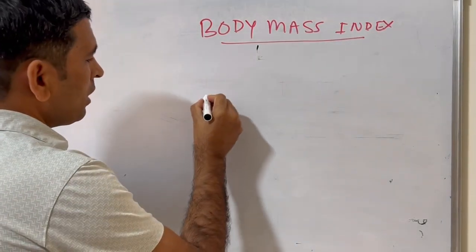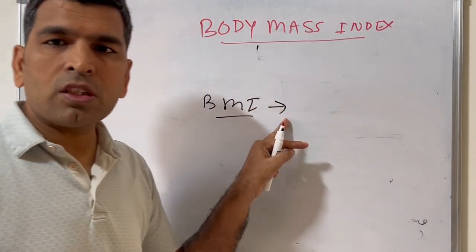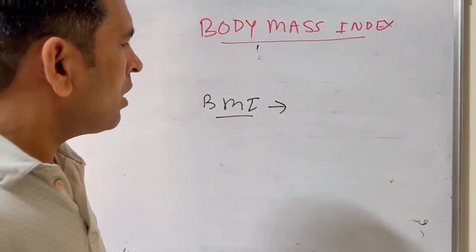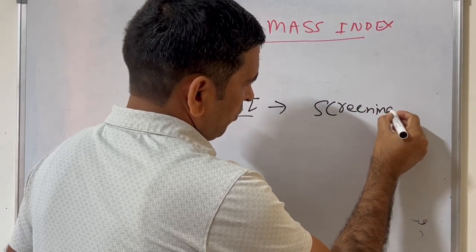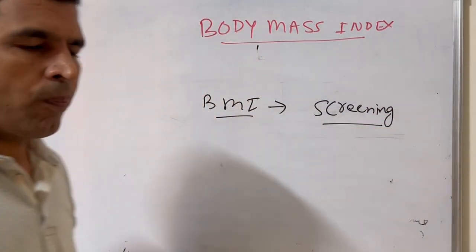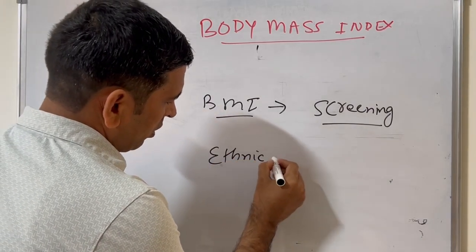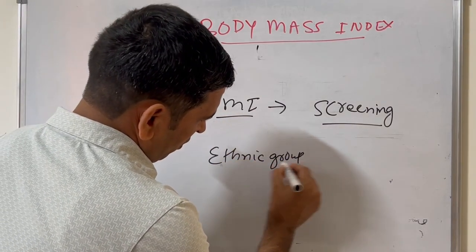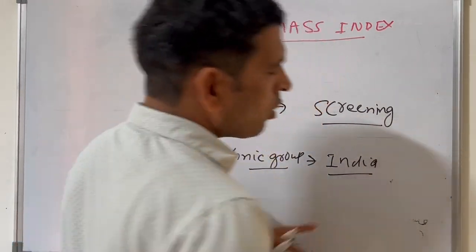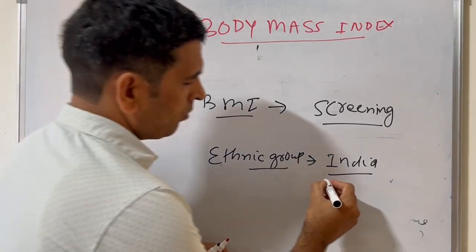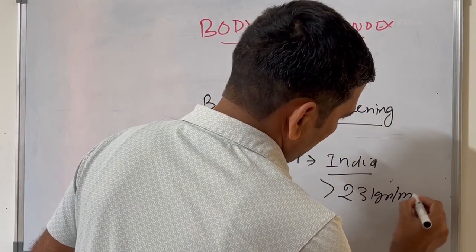BMI is not a diagnostic tool for these illnesses. It is a screening tool. And for some ethnic groups like India, overweight should be defined as more than 23 kilogram per meter square.